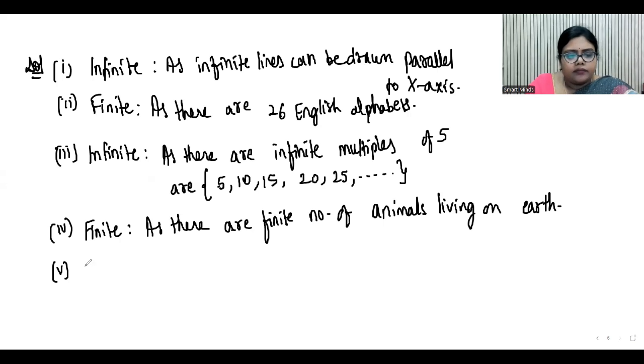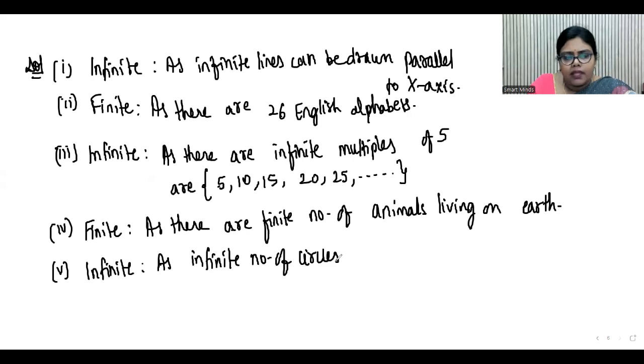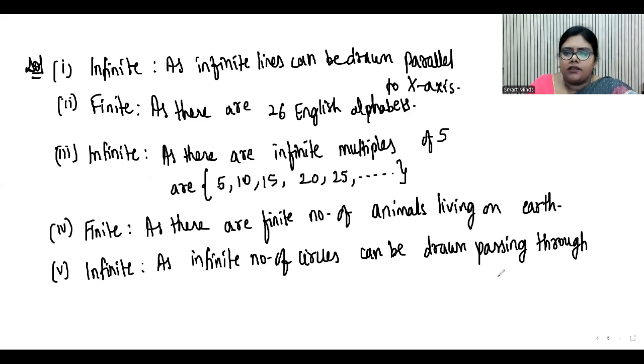Next, the set of circles passing through the origin. So passing through one point, you can draw as many circles as you can. So it is infinite. So what reason can you give over here? As infinite number of circles can be drawn passing through origin. Not only origin, passing through any single point, you can draw many circles, infinitely many circles.